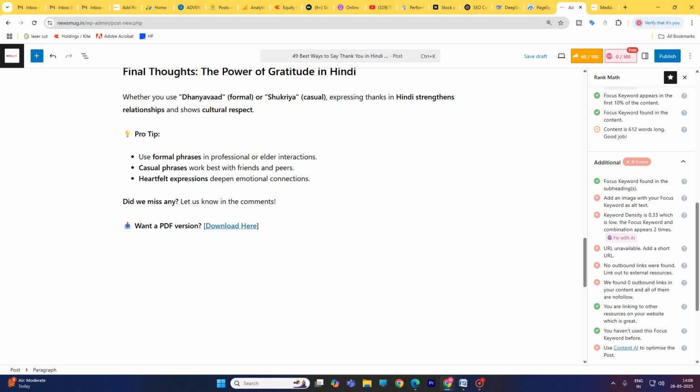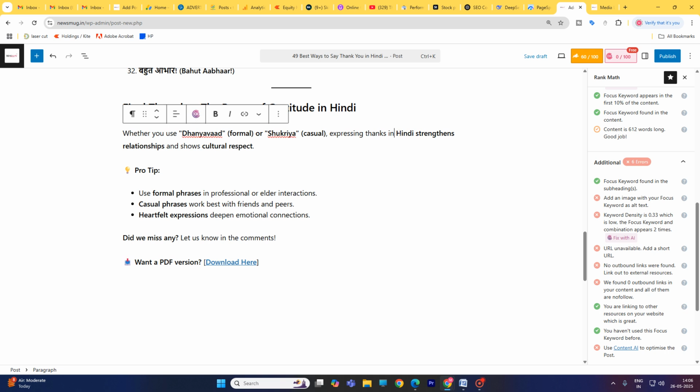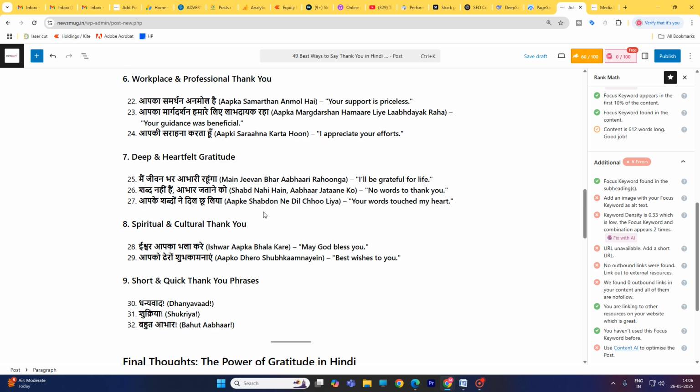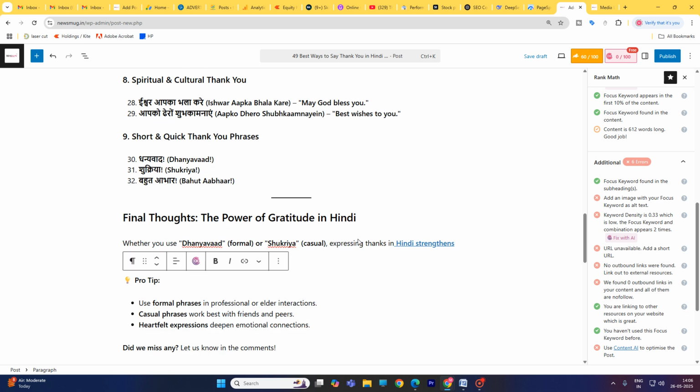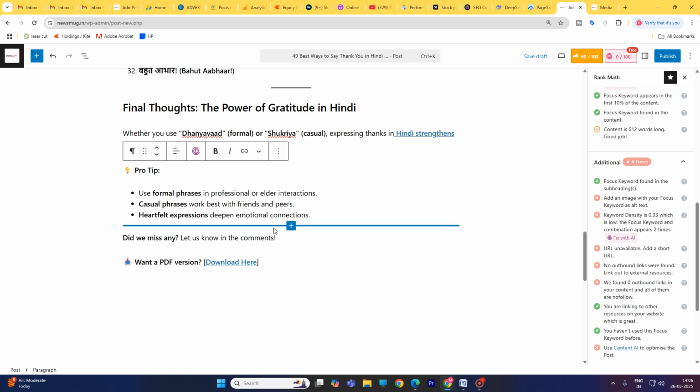Another, 3 or 4 internal links you must have in your article. Okay, Hindi, I think not available. Hindi is available only. Hindi Divas. Okay. So these are 4 internal links, and one is the external link.